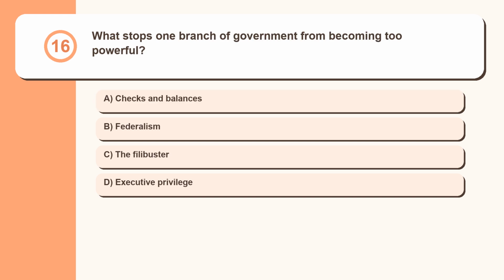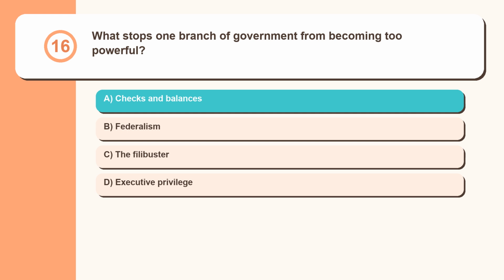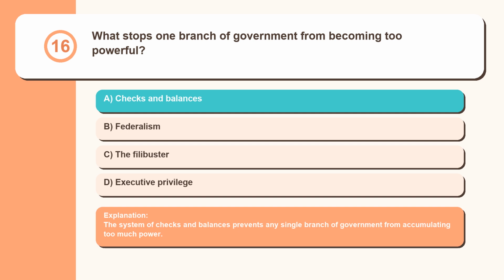Question 16. What stops one branch of government from becoming too powerful? Checks and balances, federalism, the filibuster, executive privilege. The system of checks and balances prevents any single branch of government from accumulating too much power.